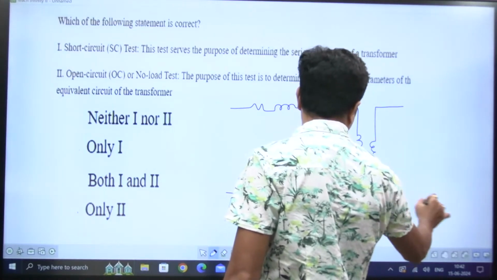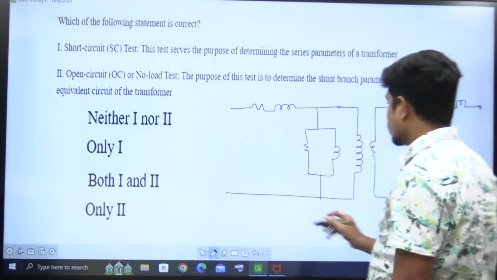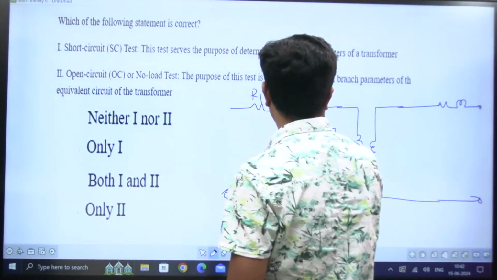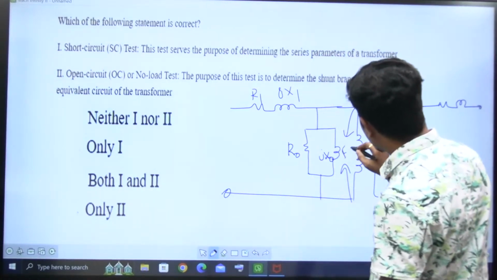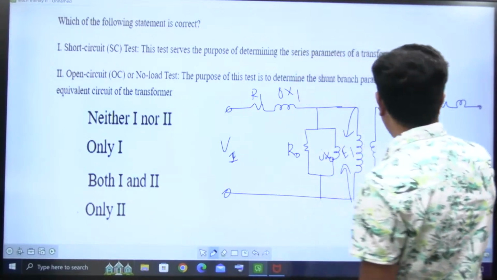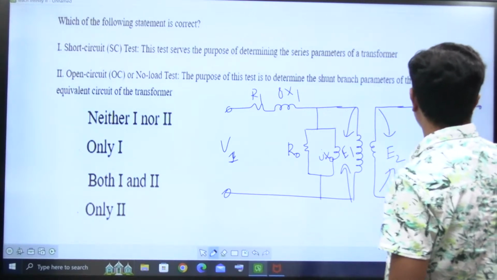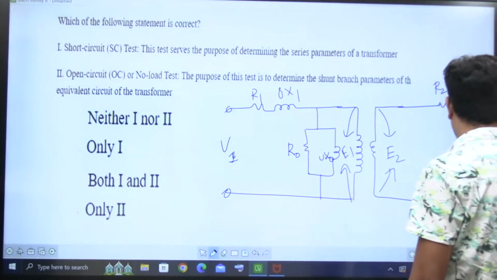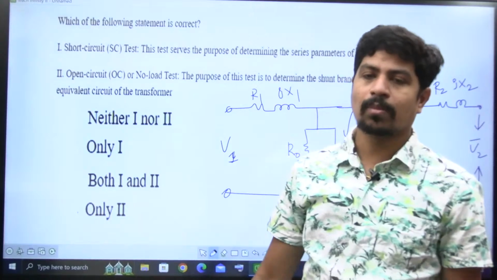I'm taking the primary side as HV, the secondary side as LV. This is R1, this is jX1, this is R0, this is jX0. This is the voltage E1. This is the input voltage, let's take it as V1, primary side. This is the induced EMF E2, and this is the secondary voltage V2. This is R2, this is jX2. That is a transformer.